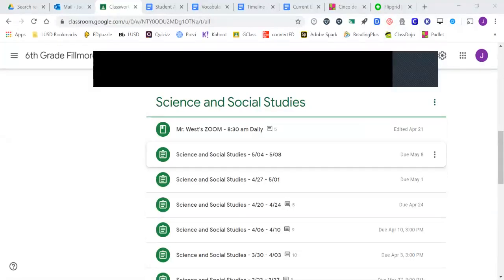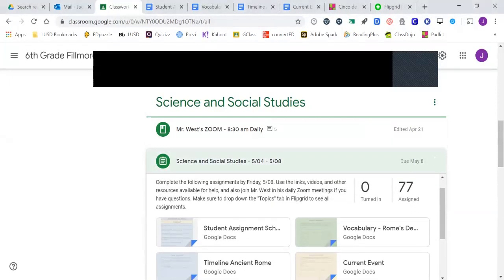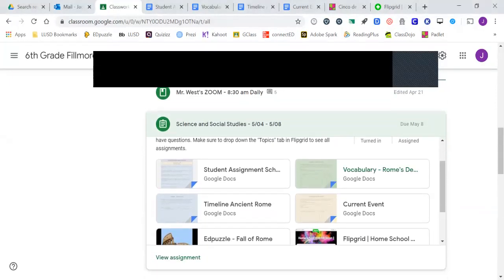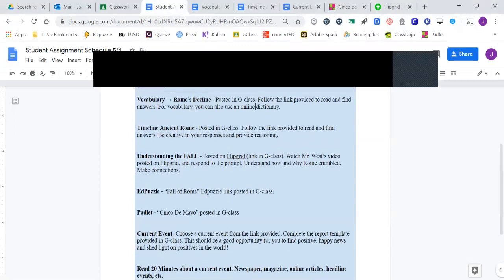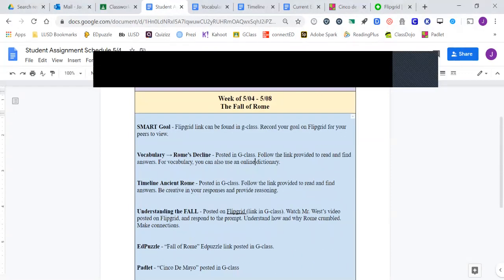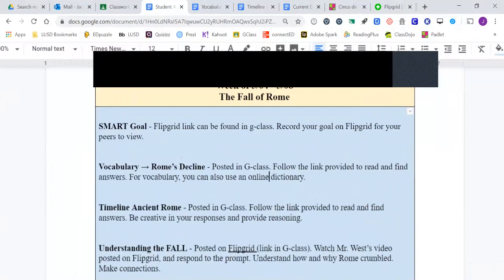All right, everybody. So for science and social studies, the week of 5/4 through May 8th, we have the following assignments to do, okay? So I'm going to start by opening up the student assignment schedule sheet. It looks like this, and I'll just walk you through what we're doing, then I'll go through it one by one. Okay, so as always, you're going to have a SMART goal, and that's posted in a Flipgrid link that's in Google Classroom.